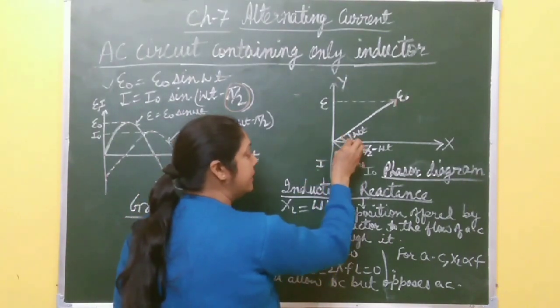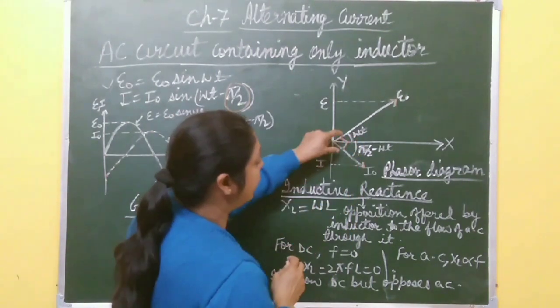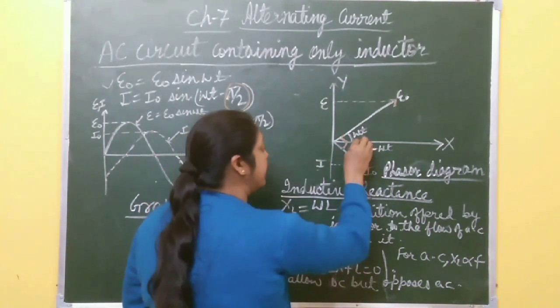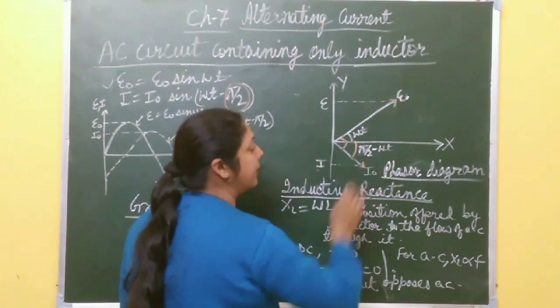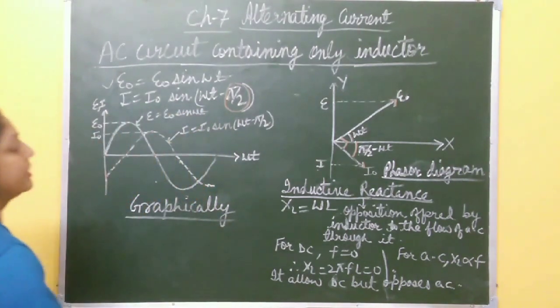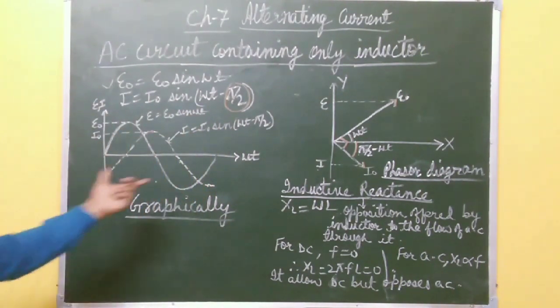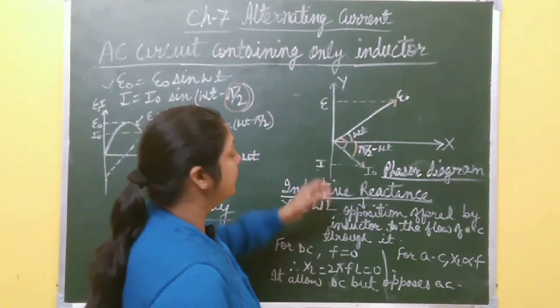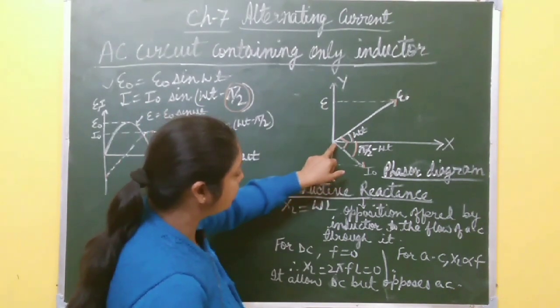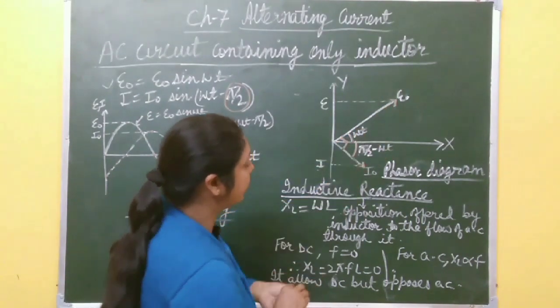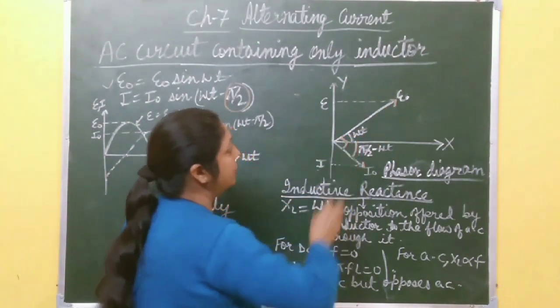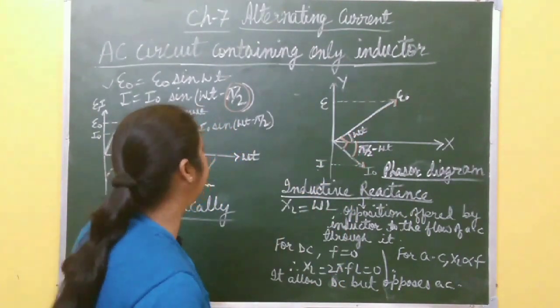What is this angle? It lags behind by an angle pi by 2. It means this angle is pi by 2 minus omega t. This is graphical representation and this one is phasor diagram. Current starts from here. It lags behind the voltage by an angle pi by 2. So you must know how to draw phasor diagram.